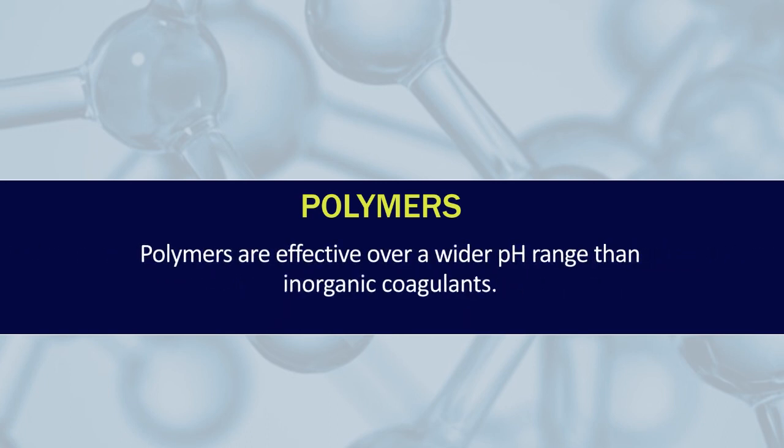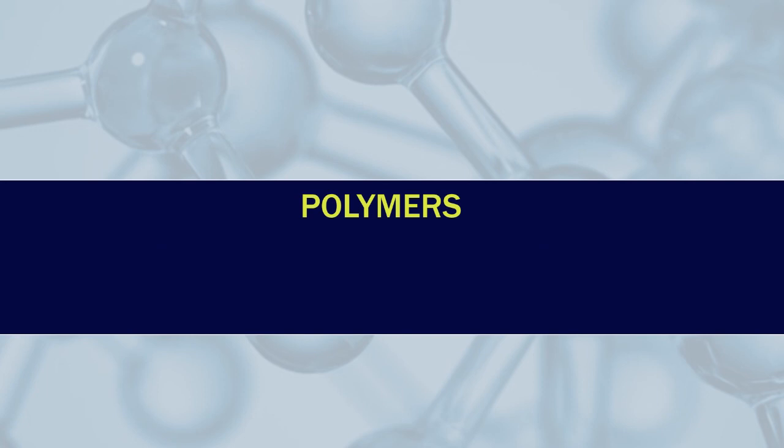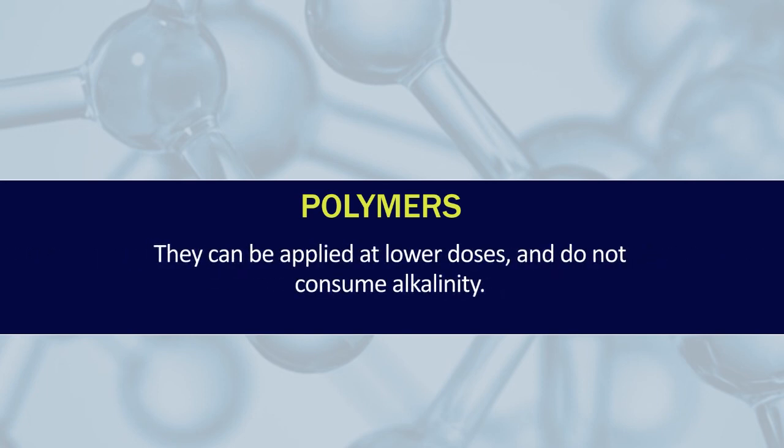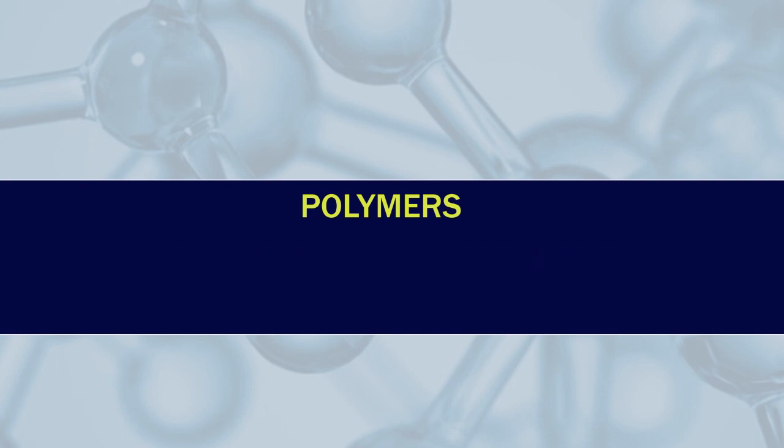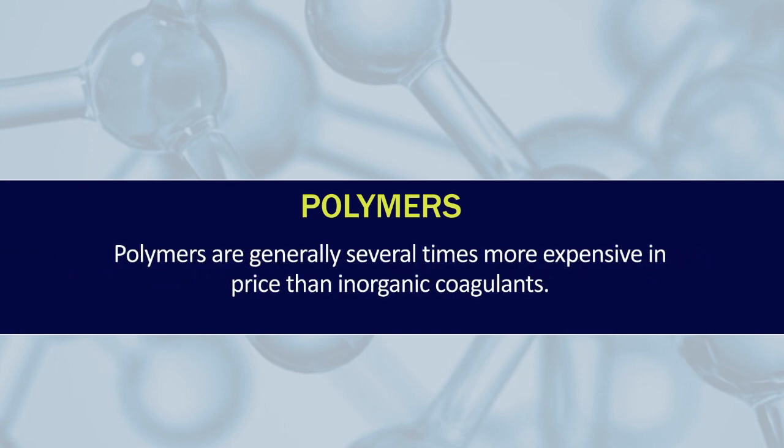Polymers are effective over a wider pH range than inorganic coagulants. They can be applied at lower doses and do not consume alkalinity. They produce a smaller volume of more concentrated, rapidly settling floc. Polymers are generally several times more expensive than inorganic coagulants.